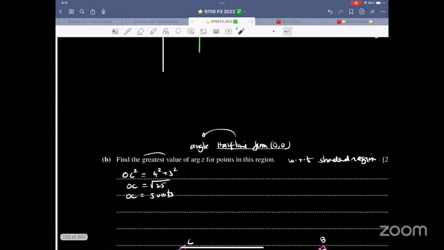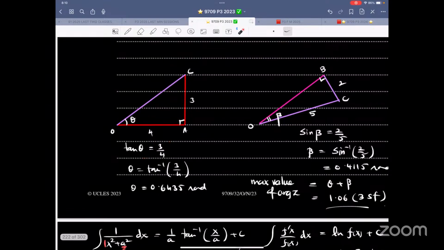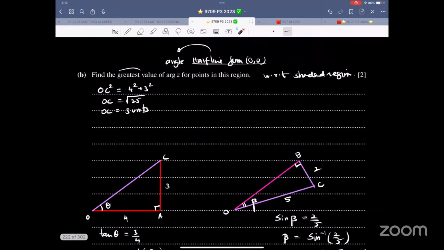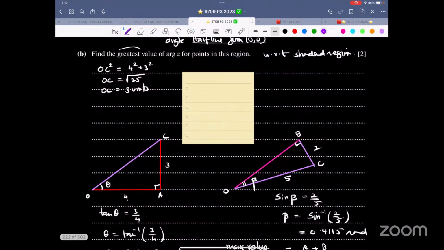Doesn't look like it. Of course, it's not a scale diagram. So I've drawn this right angle over here. Over here, the right angle is over here. Tangent theta is this thing. Theta is this. Over here, work in radians. So let me again focus over here. There are some chapters, some topics in which you have to work in radians: differentiation, integration, differential equations, and numerical solution of equations, and complex numbers when it involves trigonometry.